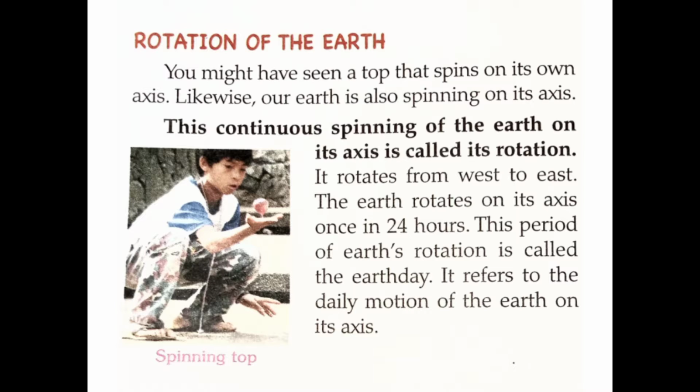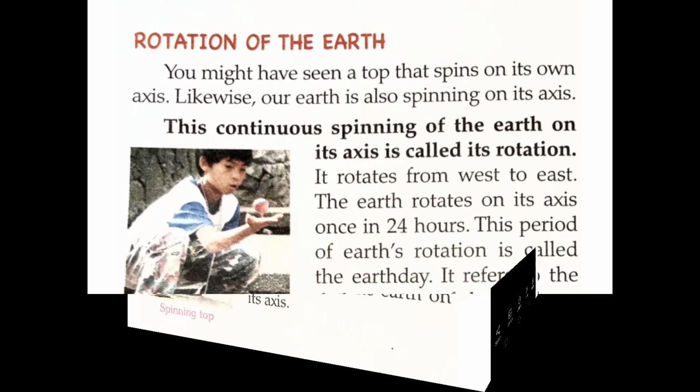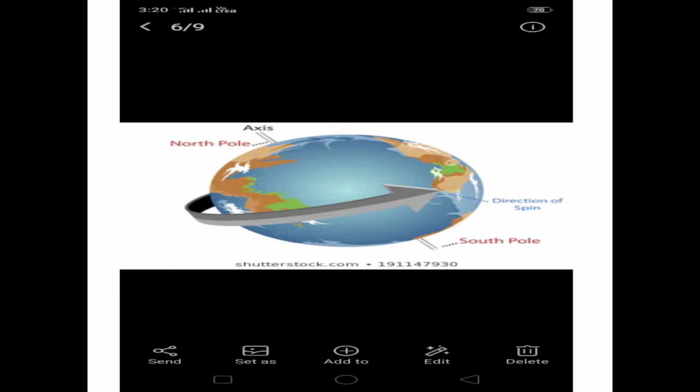This one is very important, and this period is called earth rotation or earth day. Children, look at the picture of the earth rotation. This shows earth rotates from west to east direction.